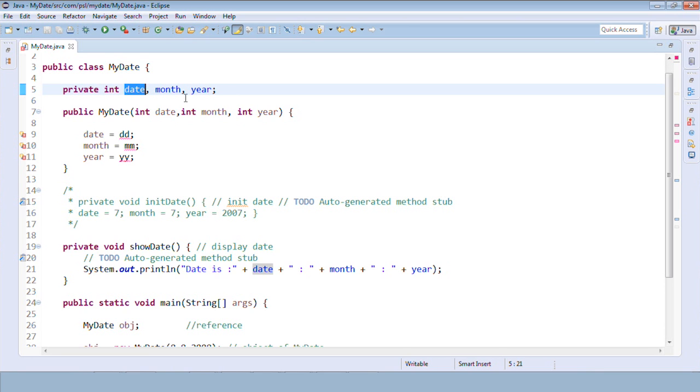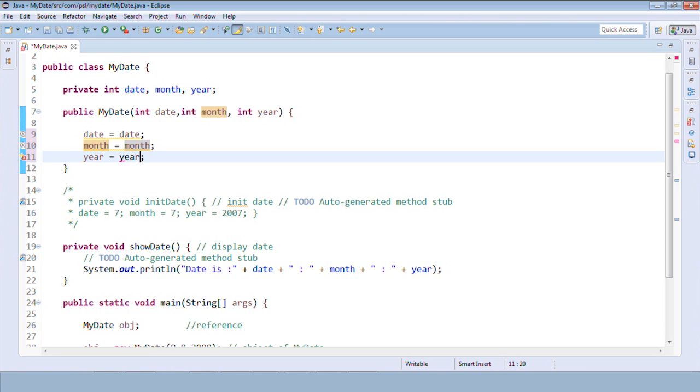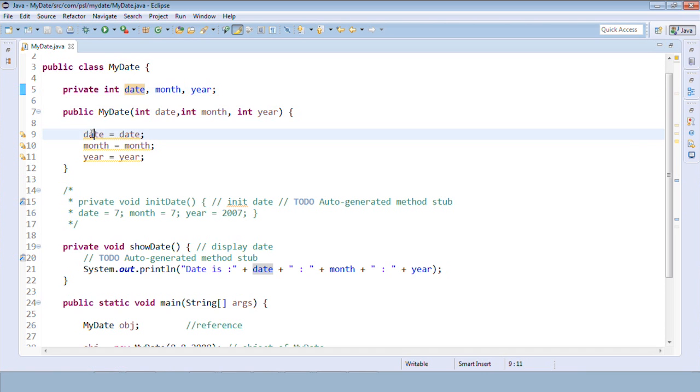Date, month, and year. We don't have dd, so it will definitely give us an error. So I need to replace that with date, month and year. Because the names are the same, from this I need to copy it to this, right? So this is how I should write.